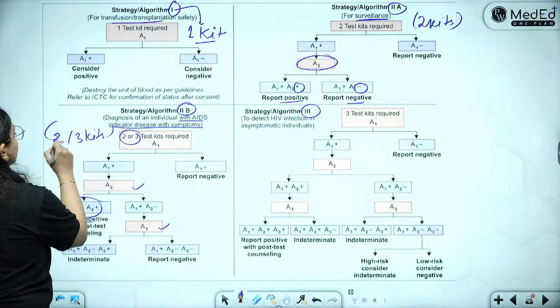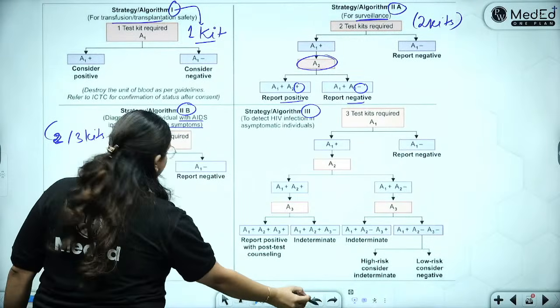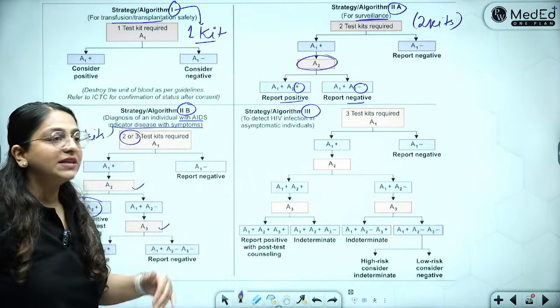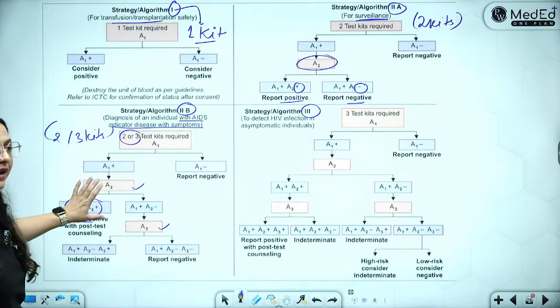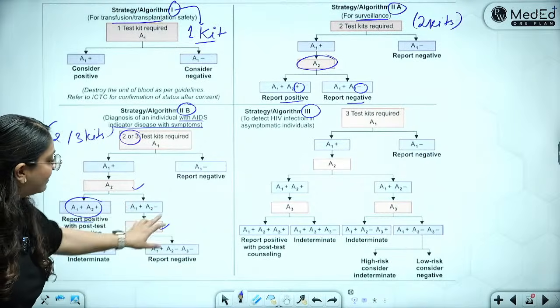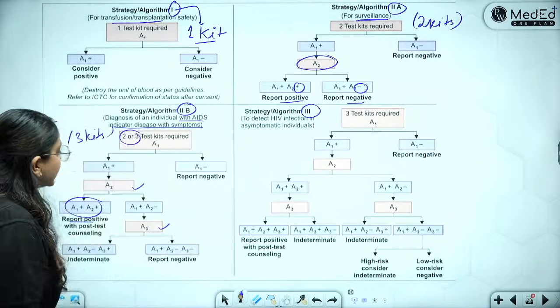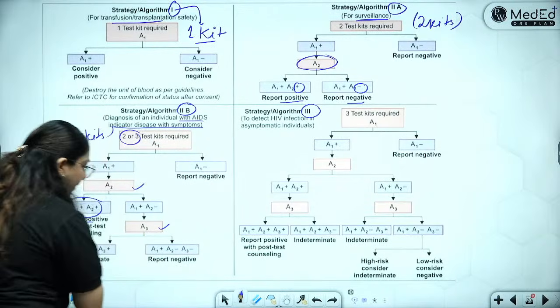That is why it is 2 or 3. It is not compulsorily 3. It is 2 or 3 because it can end at 2 also. Right? If 2 came positive, it will end here. You only go to the third whenever there is a confusion. So it is 2 or 3. Whenever there is a confusion, you go to the third one.